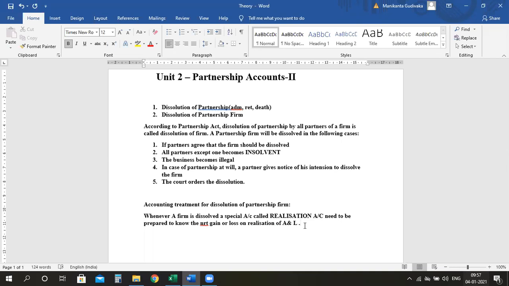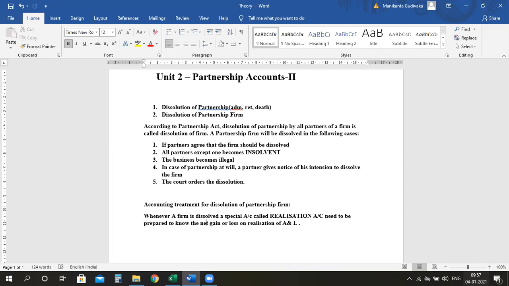So whenever the balance sheet should become zero, how are you going to pass the journal entry? In the process, you will open an account called realization account. Now, why are you opening this account? You need to sell your assets, get the money. What will you do with the money? I will pay my liabilities. Are you understanding what is happening here? I will have assets and liabilities. I need to sell my assets, realize the cash, and pay my liabilities.